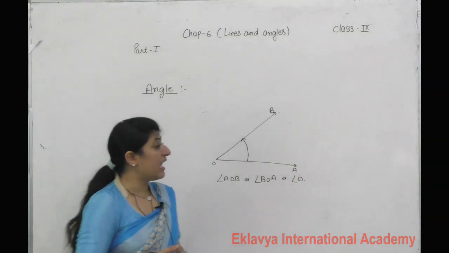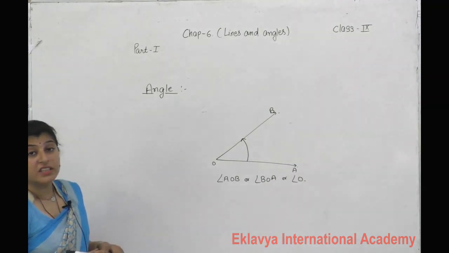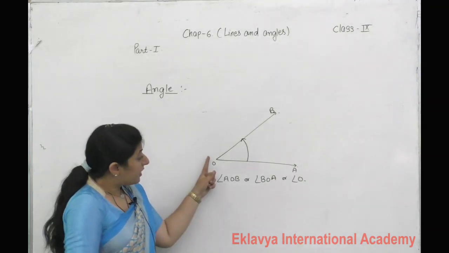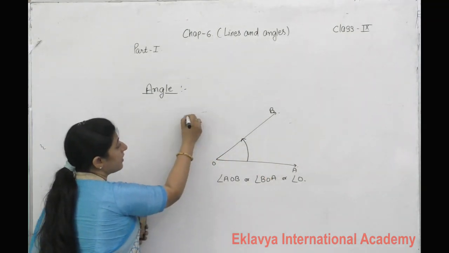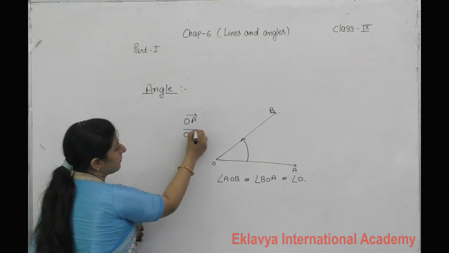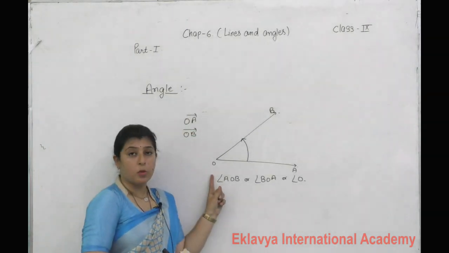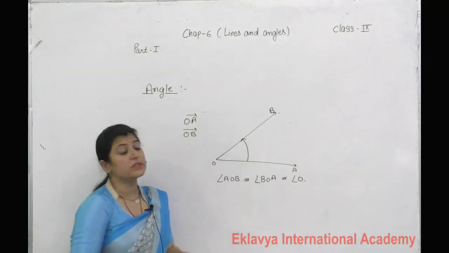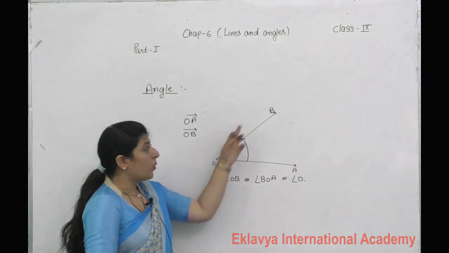What is an angle? An angle is formed by joining two rays with a fixed point. Here rays OA and OB both have the fixed point O. Then it forms the angle AOB.